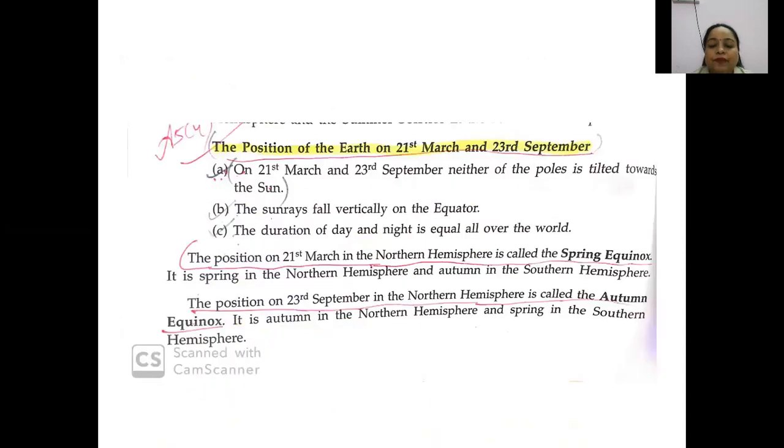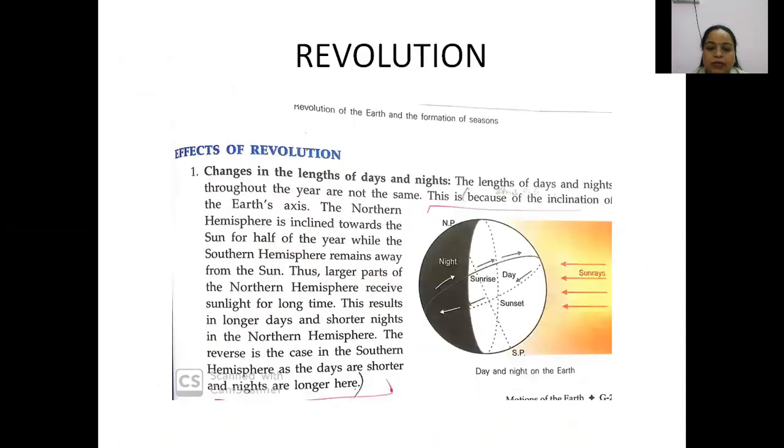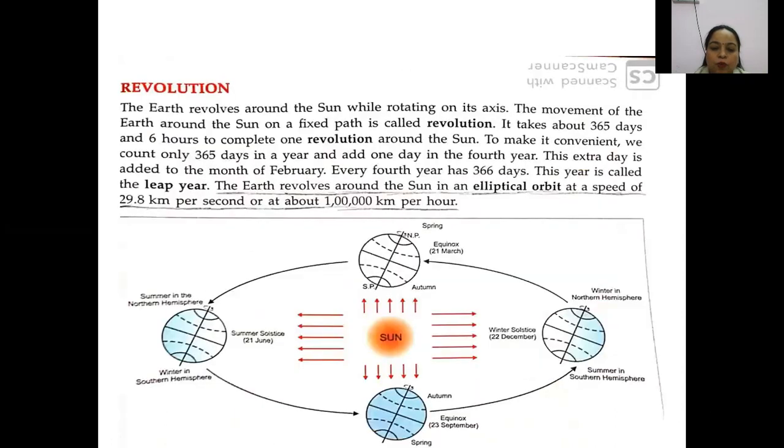On 21st of March and 23rd of September, neither of the poles is tilted towards the sun. Neither means that both the poles have the same position. Can you see this? The same position.